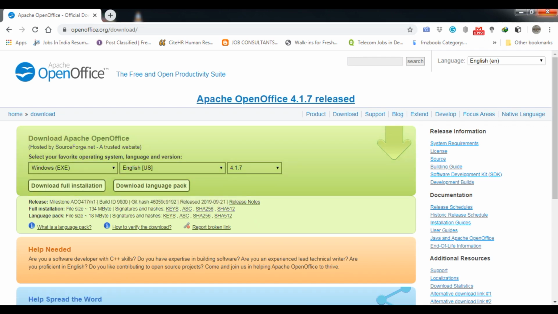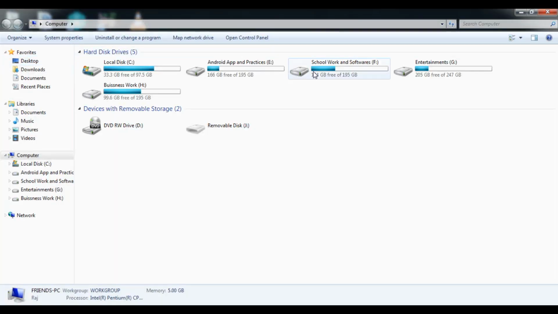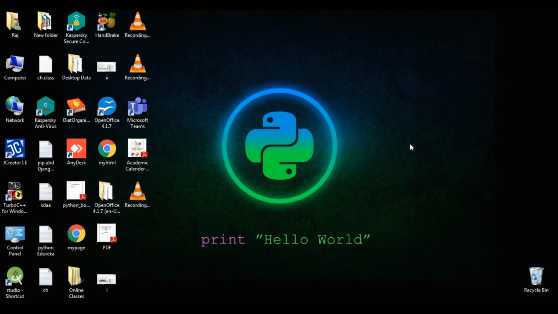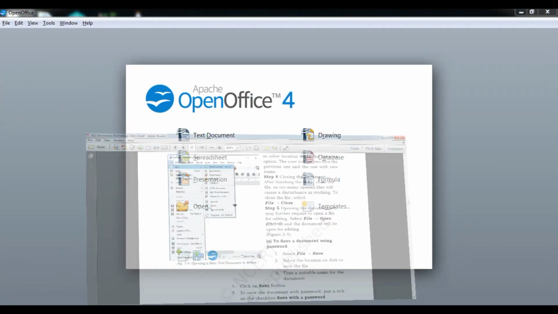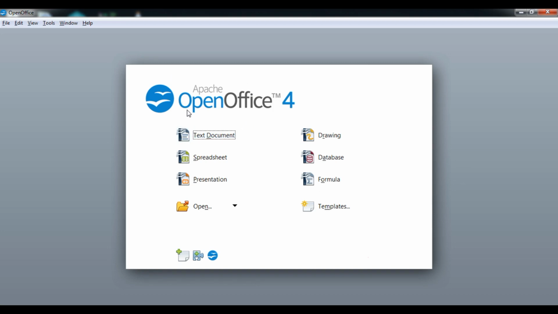After downloading the full installation you will get this type of file. You will definitely find the file in the Google download tab. You have to double click it, and after that press OK and Next until Finish. At last you will get this type of icon. You have to double click on it and then you can start. So now we have to start working with it. I am going to say how to save a file. After clicking this you will find this type of interface.